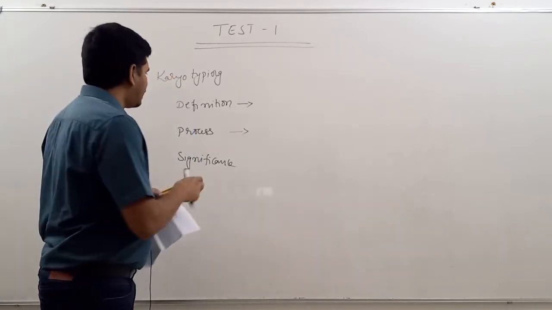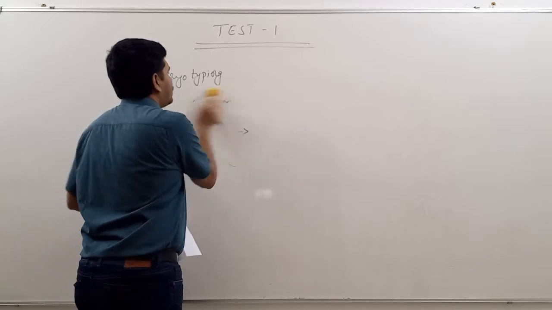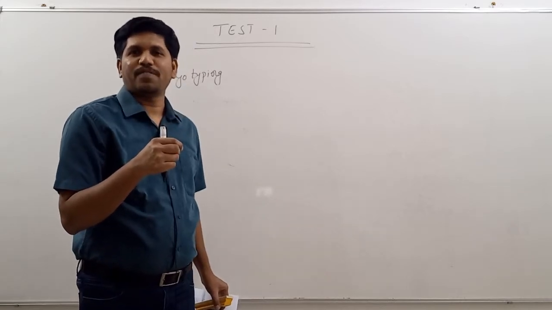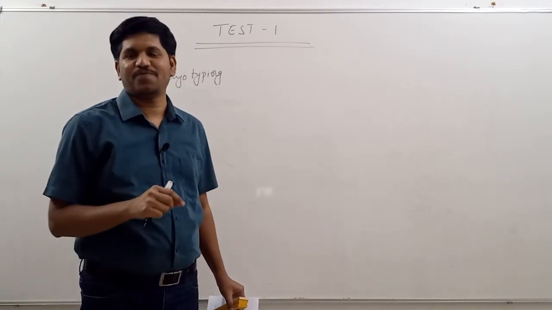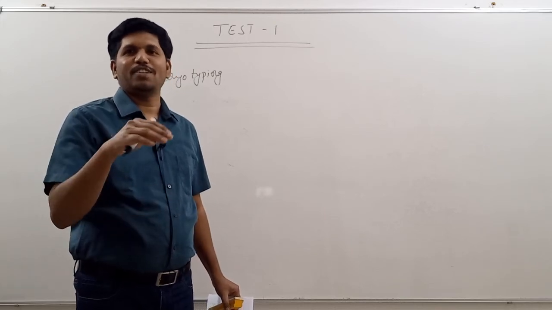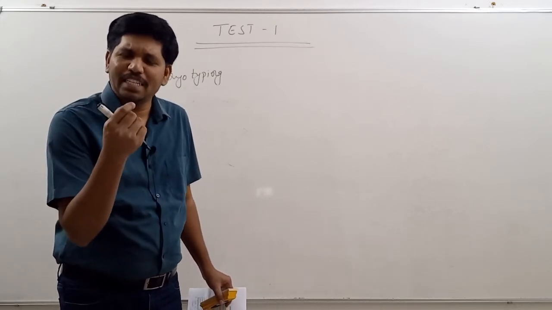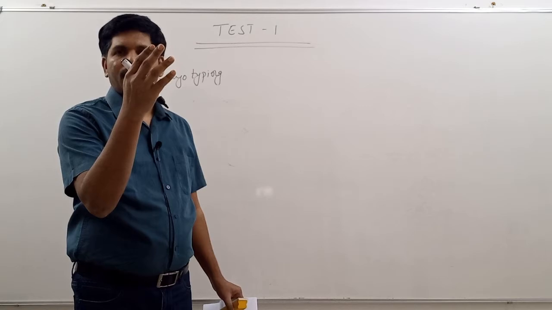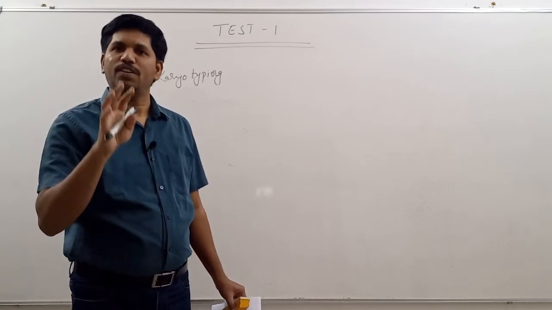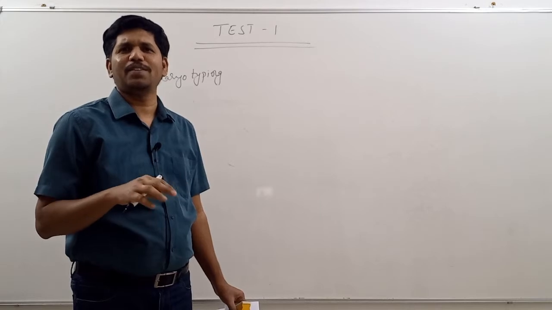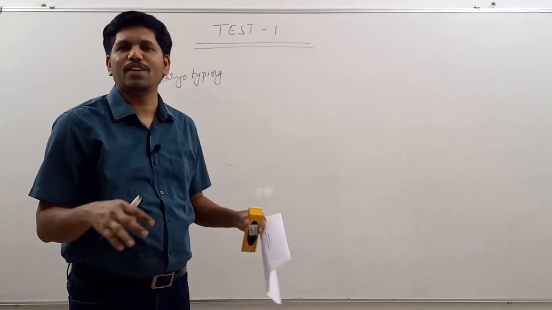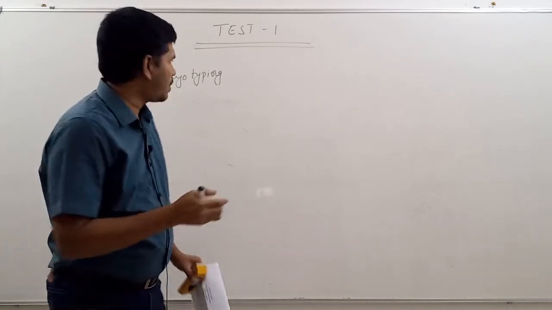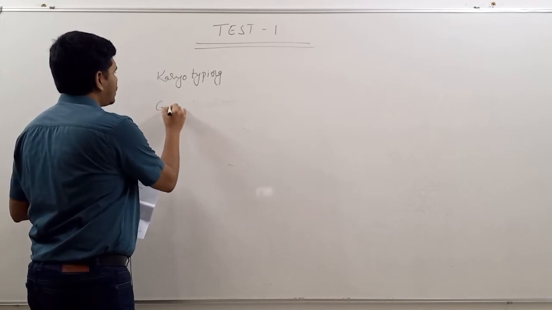Now, the second question is genetic drift. Please remember, examination is nothing but testing your knowledge. Examiners also know about the subject, that's why you need not explain each and every small point. They are learned people and you are also learned people. That's why you have to give a specific answer. Don't try to explain everything. In the textbooks there will be a lot of explanation. We need not give the entire explanation. The essence has to be given. Okay. Now let us discuss the second question, that is genetic drift.